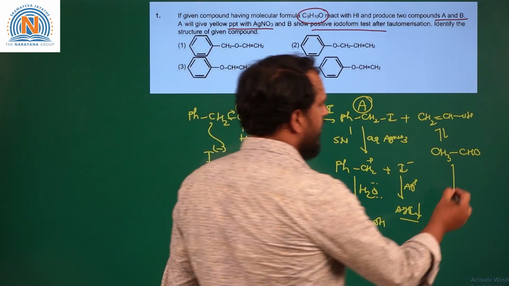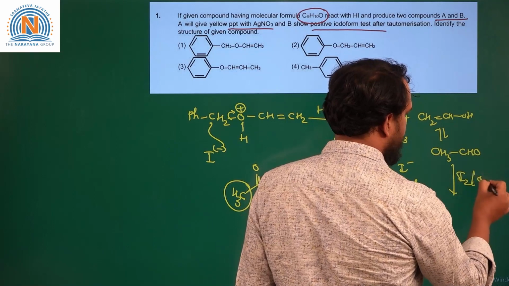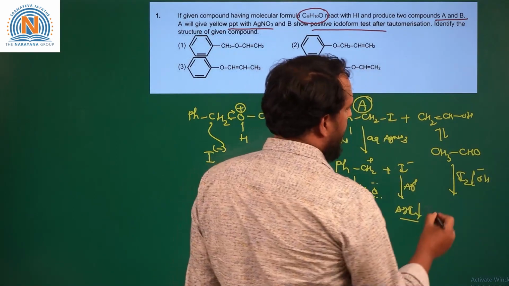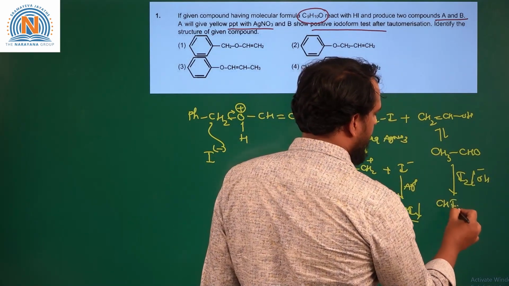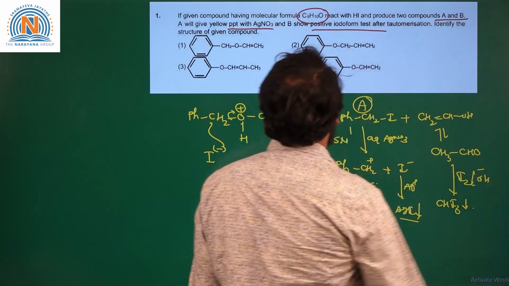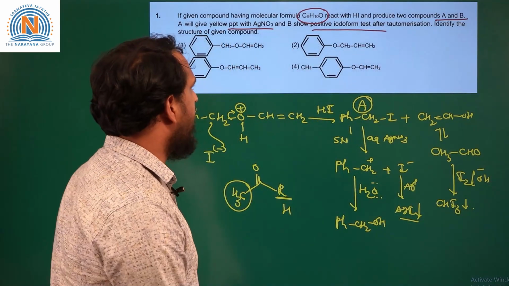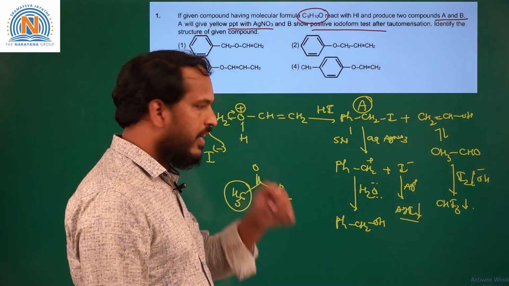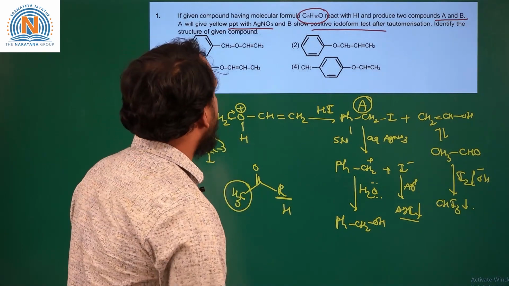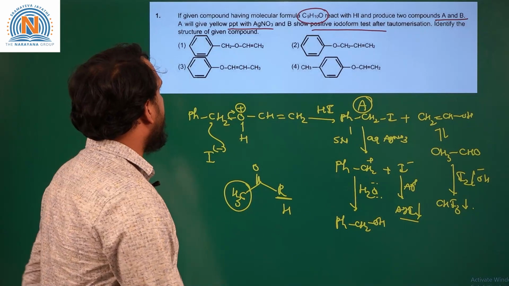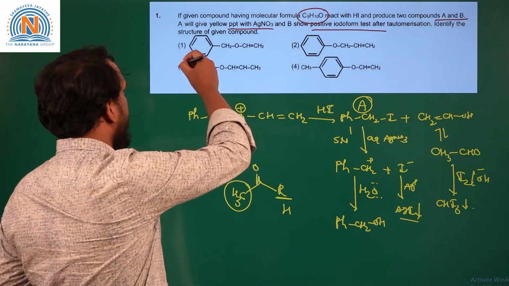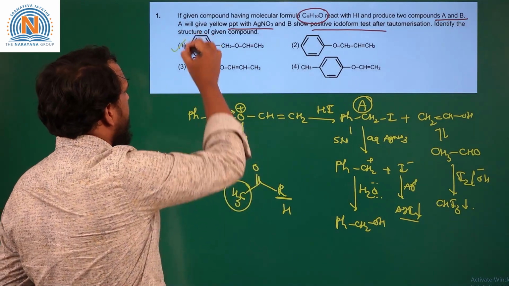When this is reacted with iodine in the presence of alkali, it produces CHI3, which is a yellow precipitate. So the iodoform test is given by acetaldehyde. Hence the given conditions are satisfied by the compound given in option A. So A is the correct answer for this question.